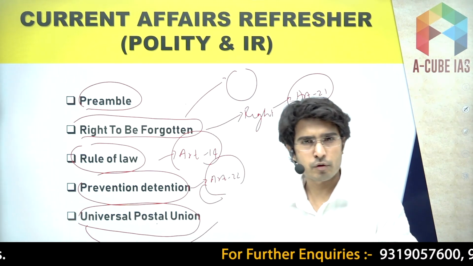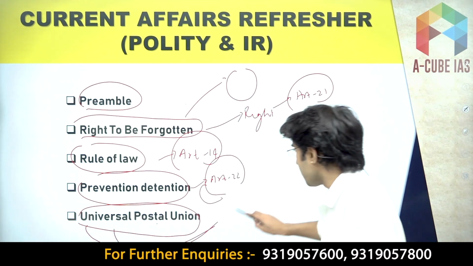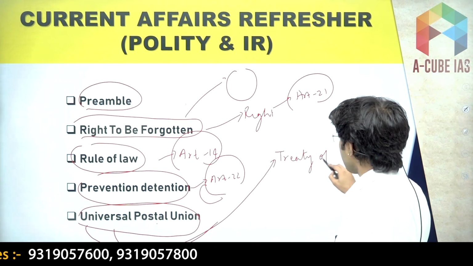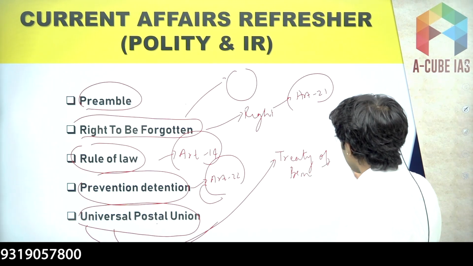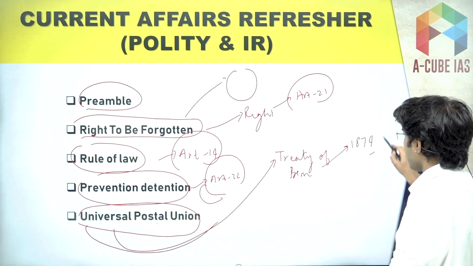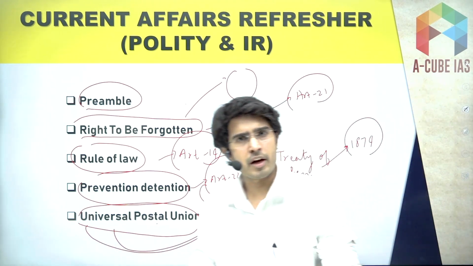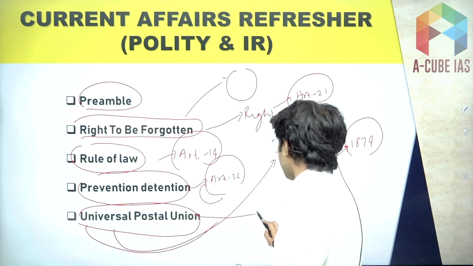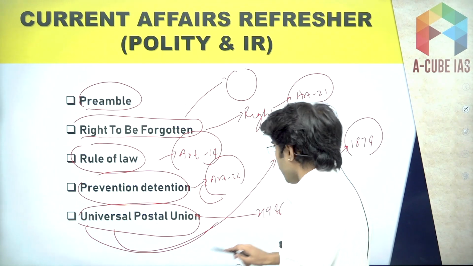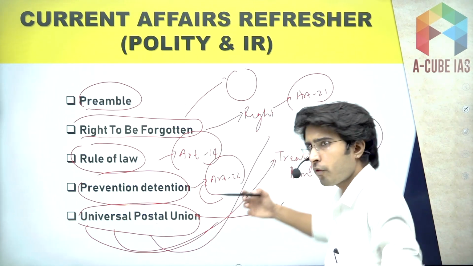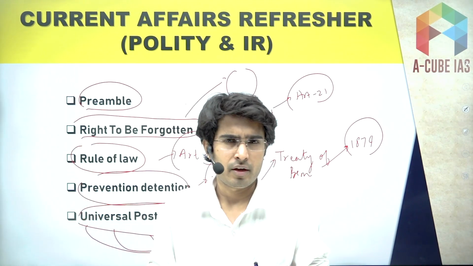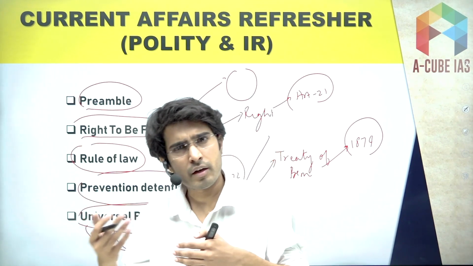This fact is also important. And remember, it was established by the Treaty of Bern in 1874, and after the formation of the United Nations, it was declared a specialized agency in 1946. It provides the regulations for mail exchange among the countries. This is what the Universal Postal Union does.